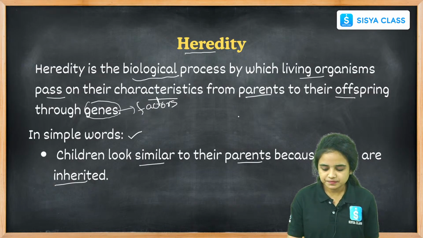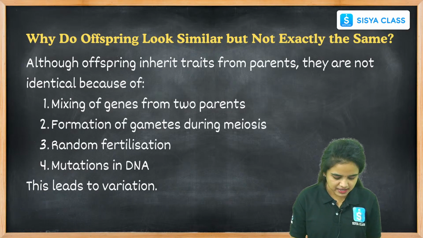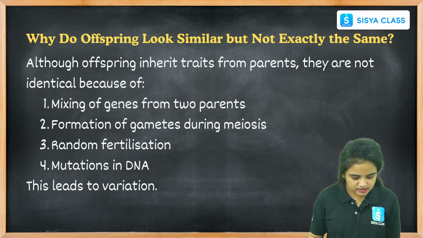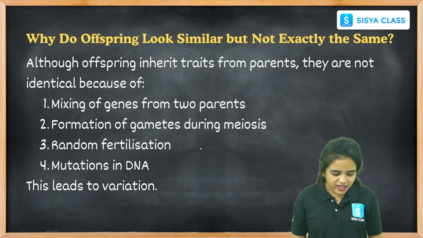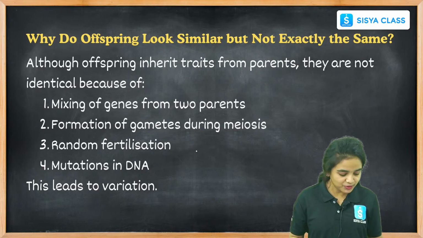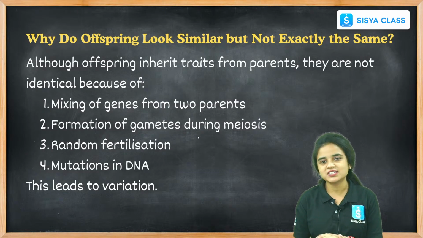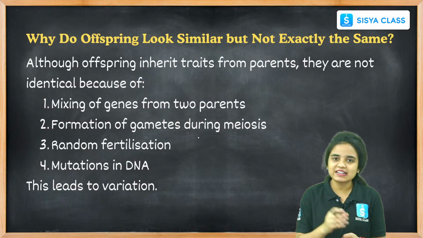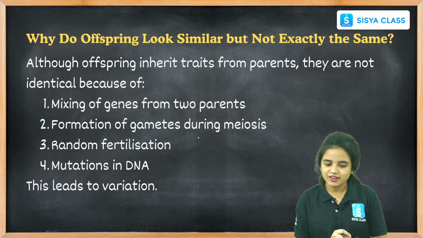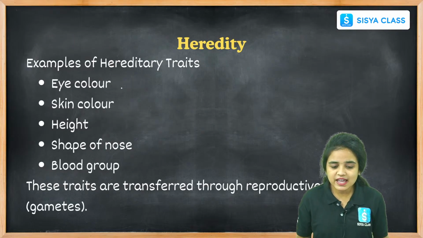Okay students? Let us see some examples of heredity here. If you don't understand about F2, don't worry Rishi, I will explain the F2 generation and F1 generation also. Let us see first of all the definition and the initial steps present in heredity.